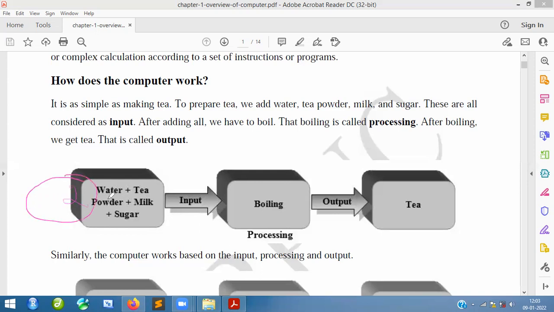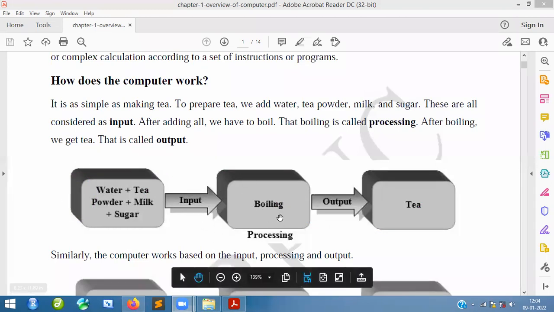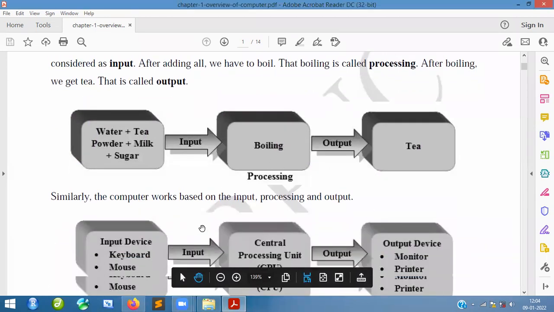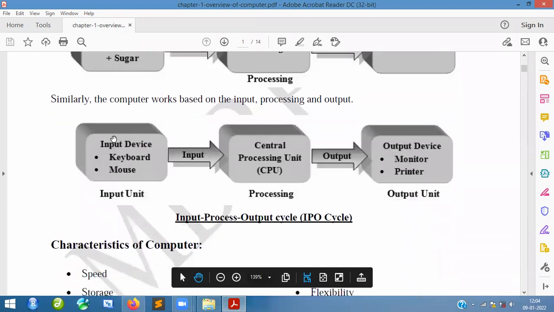So this data, whatever data has been given, will be given to the CPU. The CPU is going to do the calculations. Finally, we are going to get the output. That is what exactly we have to understand. So very, very important. This is the processing of tea, and similarly, when you go to the computer, you can see it.